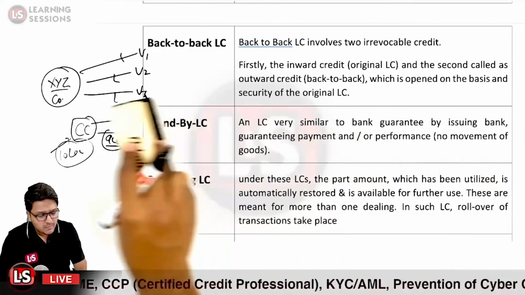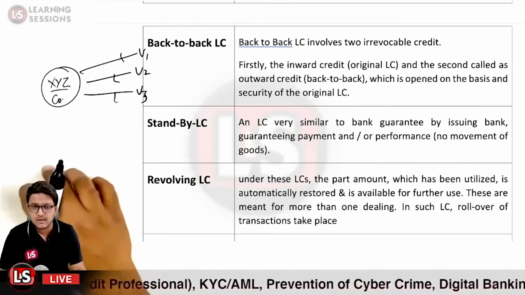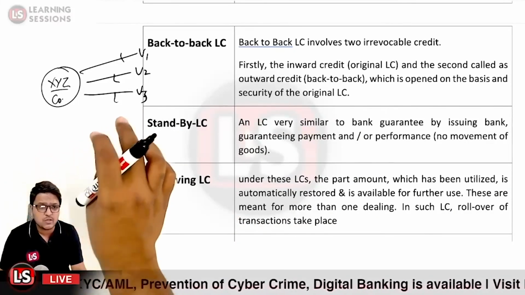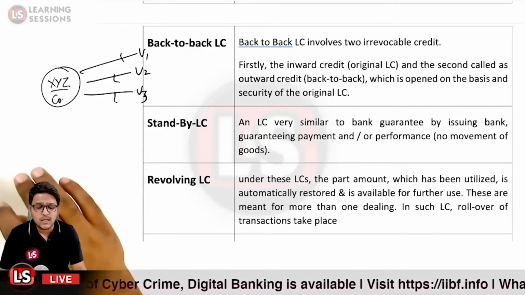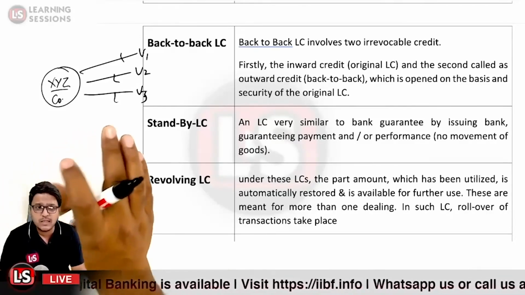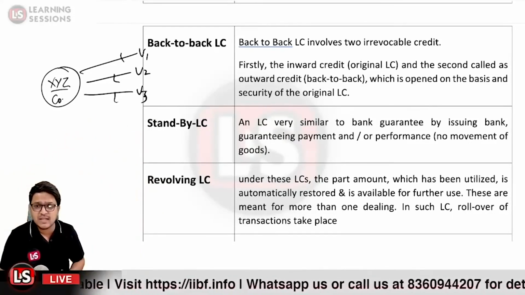In the same manner, a revolving letter of credit is opened where a limit is sanctioned to you, and you can use this limit for more than one dealing. That is called the revolving letter of credit.